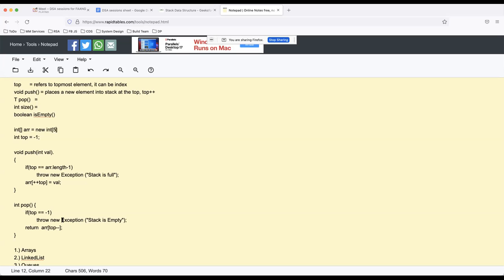The simple reason is there is no benefit an array offers me for stack implementation. Can someone tell me why there is no benefit of using an array for stack implementation?